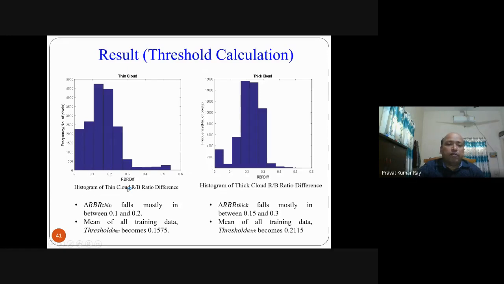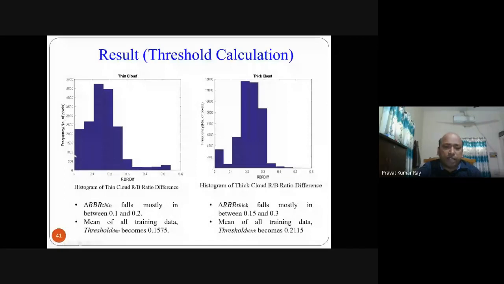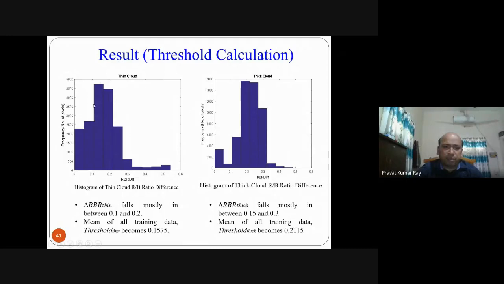This is the histogram of thin cloud R by B ratio difference. And this is the histogram of thick cloud R by B ratio difference. Means for a thin cloud value R by B and the clear sky value, that difference you have taken for so many pixels. These are the frequency or number of pixels you have taken on this axis, and the value on this axis. And we will find out that over this region the maximum lies. So that means the mean of all training data becomes 0.1575. The mean you have to take, it will be 0.1575.